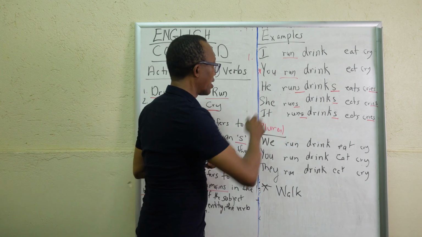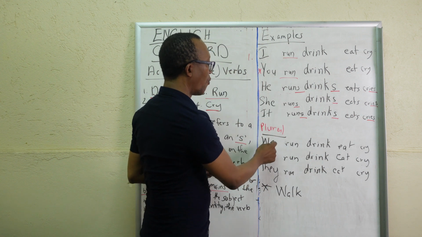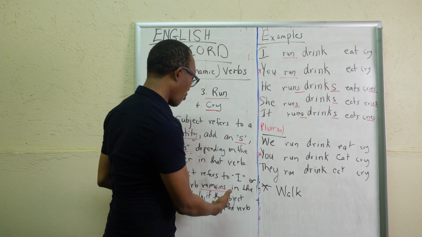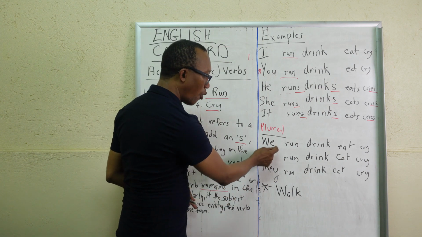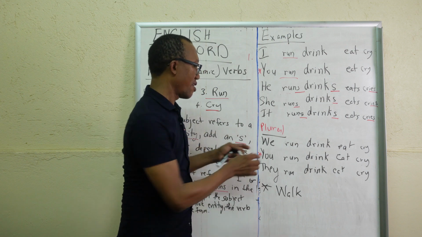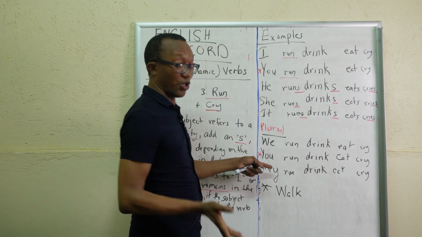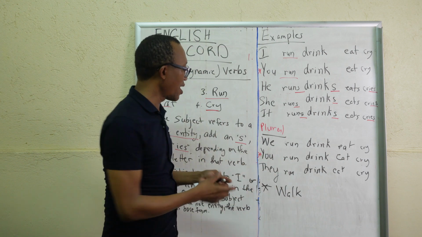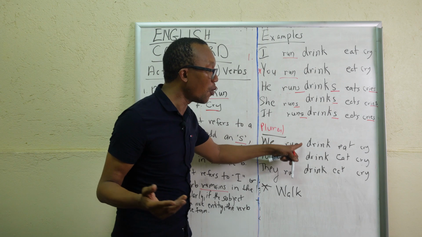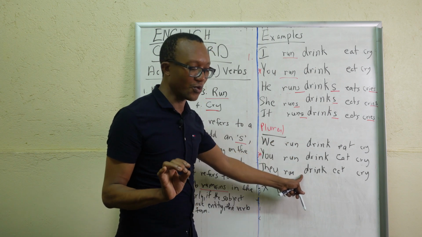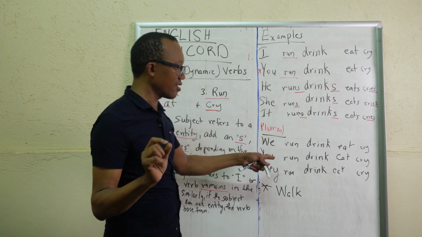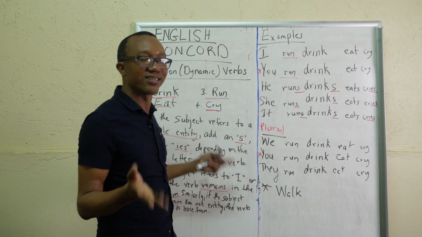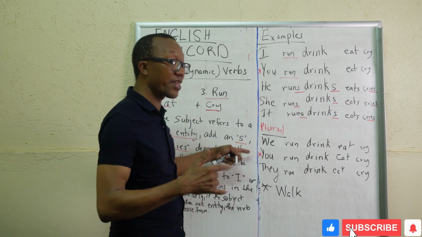Let's take the plural form. We, notice now, based on the rule, the principle, it refers to more than one, right? So we won't need any S there. We run every morning. We run up the hill. You run every morning, every afternoon. They run. So there's no S. There's no letter there, no marker S to show that it is referring to one, because it's referring to more than one entity.